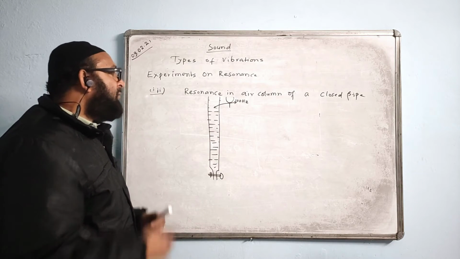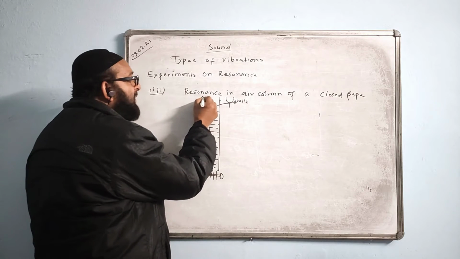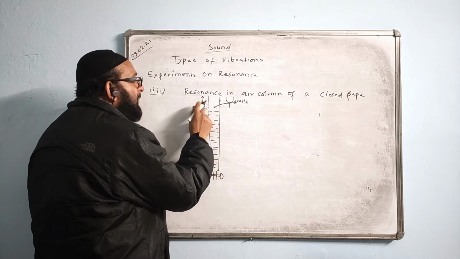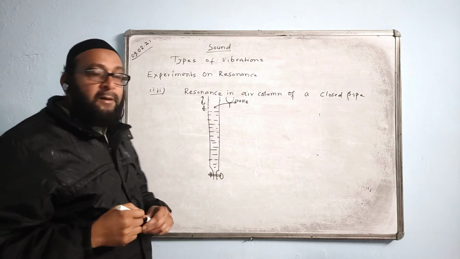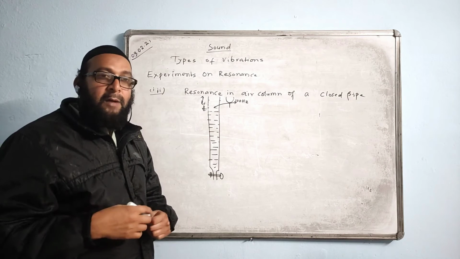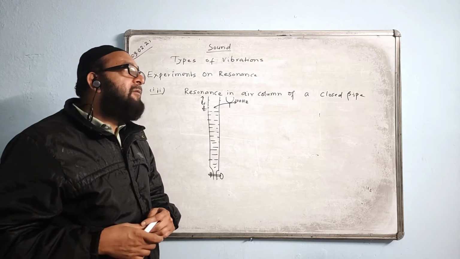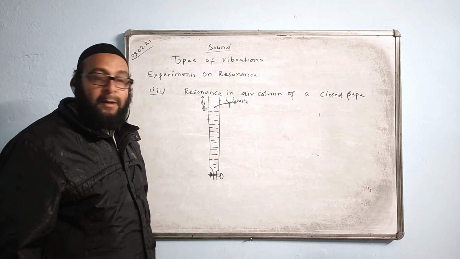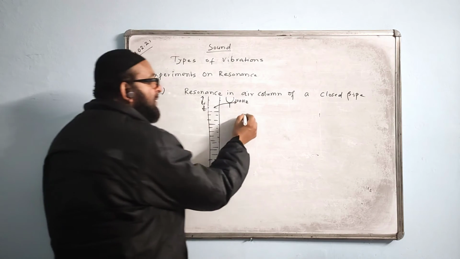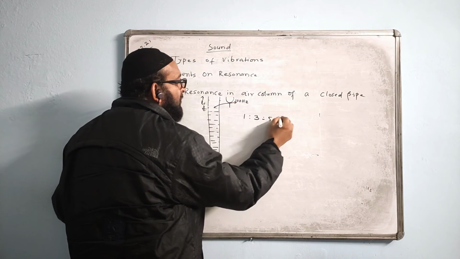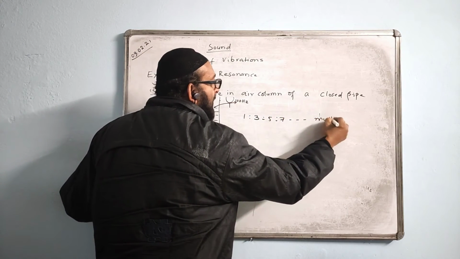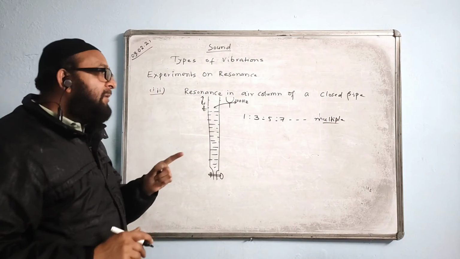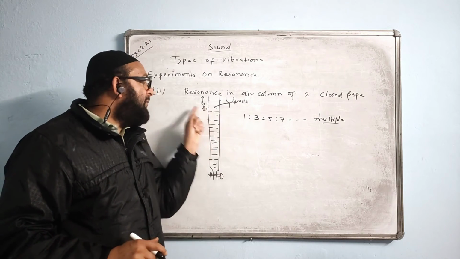Okay. But here you have to remember one thing. Suppose the initial length at which resonance takes place is L1. Resonance will not occur only once, but at regular intervals. And what is that regular interval? It will be the odd multiples of the initial length, odd multiples of L1, like 1, 3, 5, 7. Resonance will take place at these multiples, not only once.